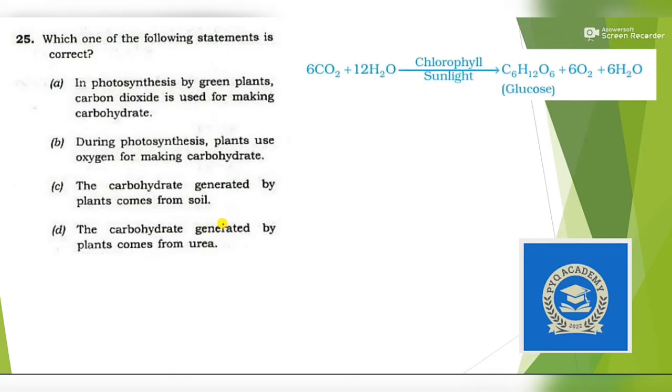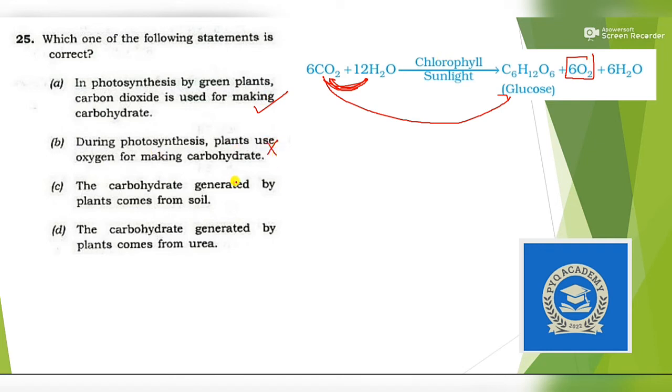Next question. Which of the following statements is correct? In photosynthesis by green plants, carbon dioxide is used for making carbohydrate. Yes, you can see here carbon dioxide is used for making carbohydrate. This is true. Then, during photosynthesis, plants use oxygen for making carbohydrate. Is there any use of oxygen as a raw material? No. Oxygen is a byproduct, not a raw material, so it is not used.